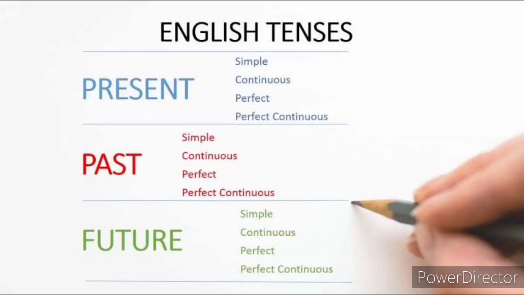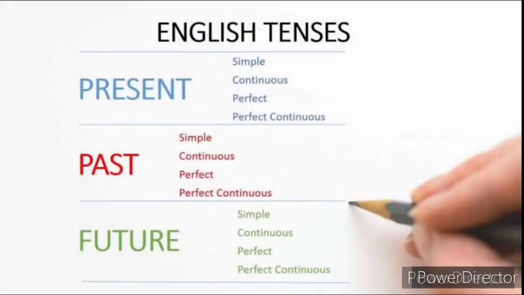Each parent has its own children with the same names: present simple, present continuous, present perfect, present perfect continuous. Coming to the second son, past simple, past continuous, past perfect and past perfect continuous. Then for the son of future, which has the same children, that is simple future, future continuous, future perfect and